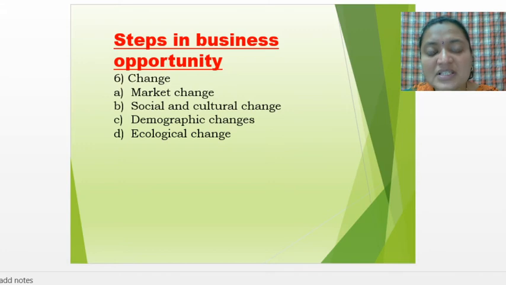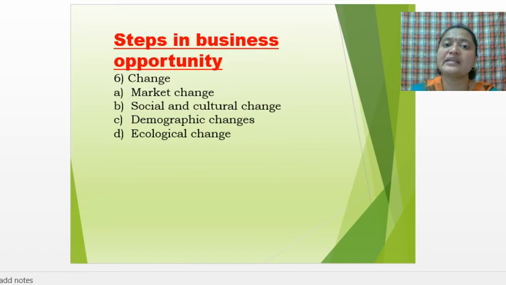The next one is demographic changes. What can come under demographic changes? Demography relates to the age and income level of the people. Suppose if you prepare that in the form of a table, you can clearly understand the people from the age group of 20 to 25, 25 to 30, 30 to 35, 35 to 40, whatever the age category, and how much income level they are earning.